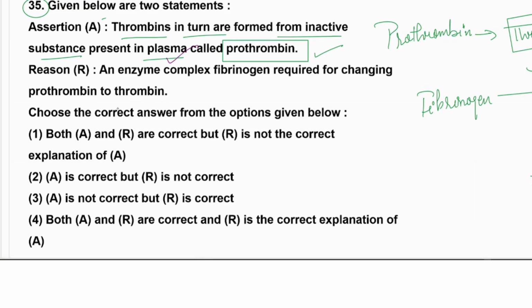The reason says the enzyme complex fibrinogen is required for changing the prothrombin to thrombin. But we have seen fibrinogen to fibrin, not prothrombin to thrombin. So they are telling the opposite. If we reverse it, that would be the correct option. So the assertion is correct, but the reason is incorrect. So we'll go with the second one.